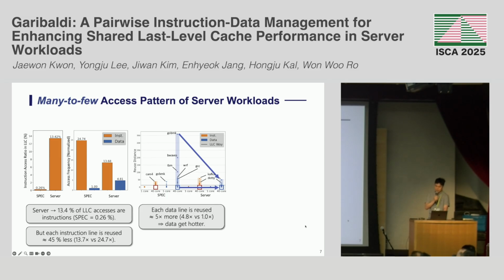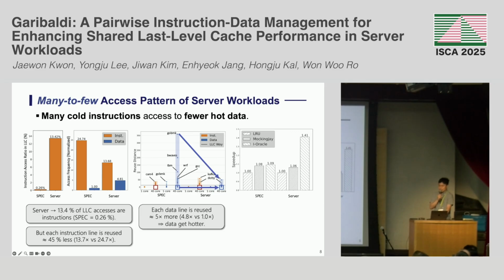Combined together, in server workloads, many cold instruction accesses lead to access to a few hot data, which we call the many-to-few access pattern. Without recognizing this pattern, today's LLC policies keep hot data but evict most instructions.